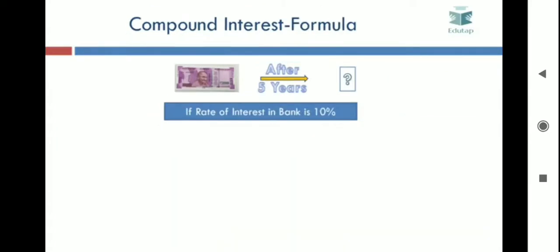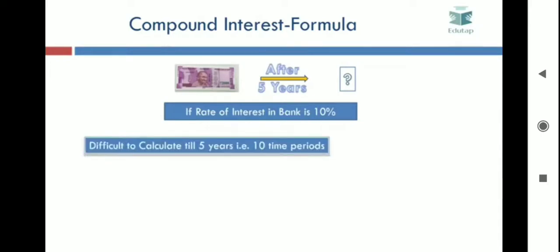Suppose you want to calculate the value of 2000 after 5 years if the rate of interest in the bank is 10% and the compounding is semi-annual. Considering the semi-annual compounding, you have to calculate the interest charged in 10 time periods, that is from 0 to 6 months, then from 6 to 12 months, then from 12 to 18 months, and you will have to keep doing this until you calculate till the 60th month or till 5 years. So overall you have to do 10 calculations, which would become very tedious.